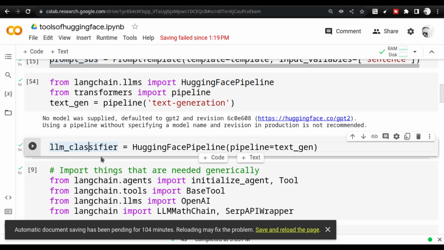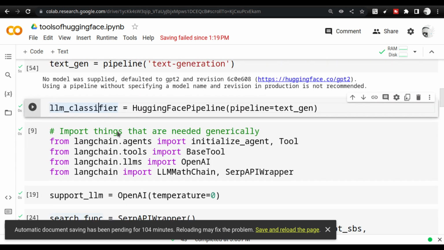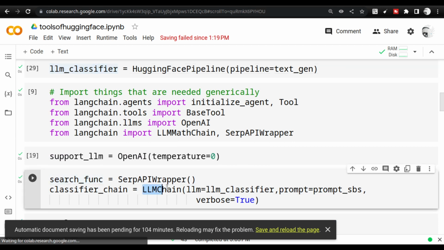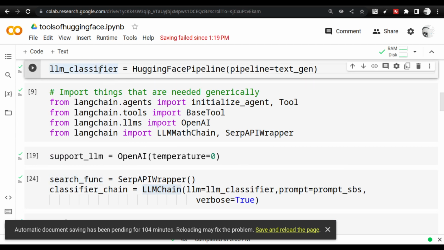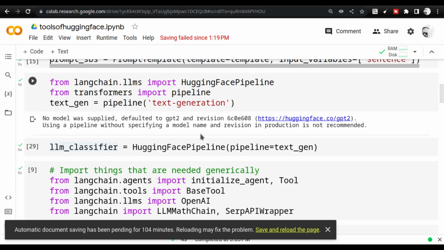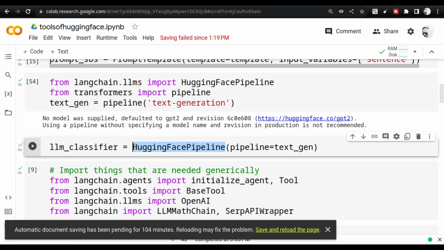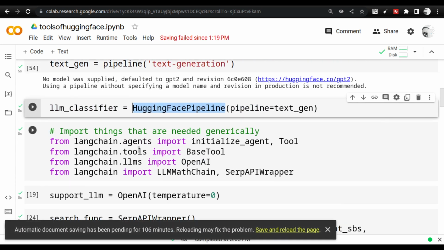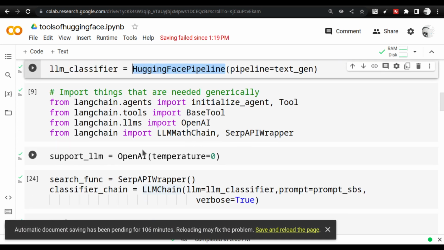This is becoming the LangChain object right now. Now I can use this object inside the LLMChain like this. For doing this, you need to ensure that the pipeline you got from transformers has to be a LangChain object. This is what I was telling. So we are actually moving between three different places.